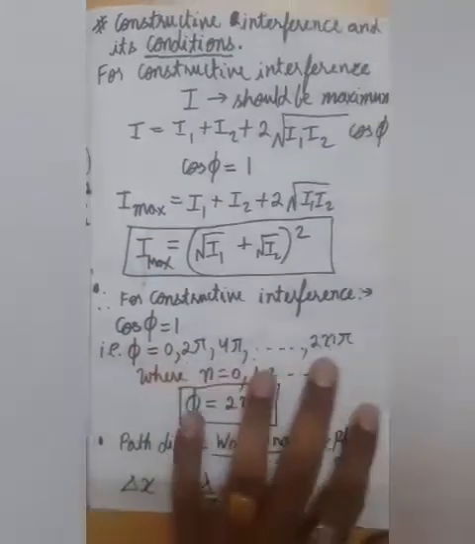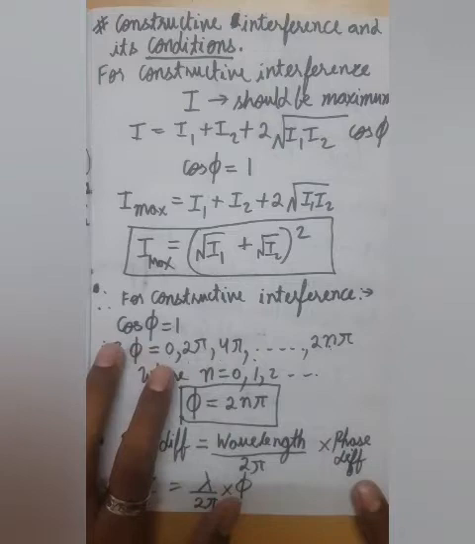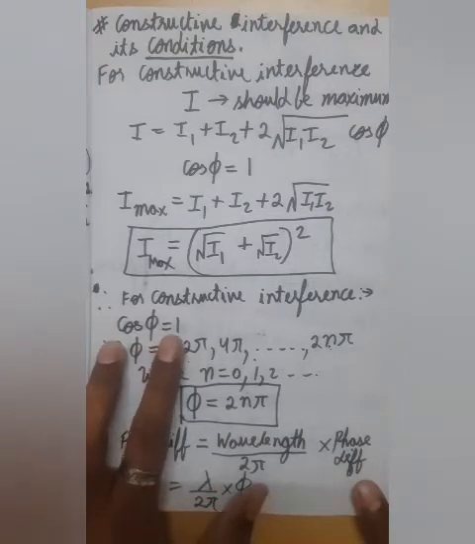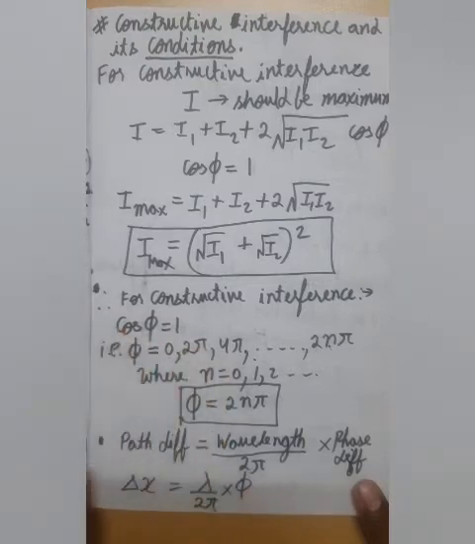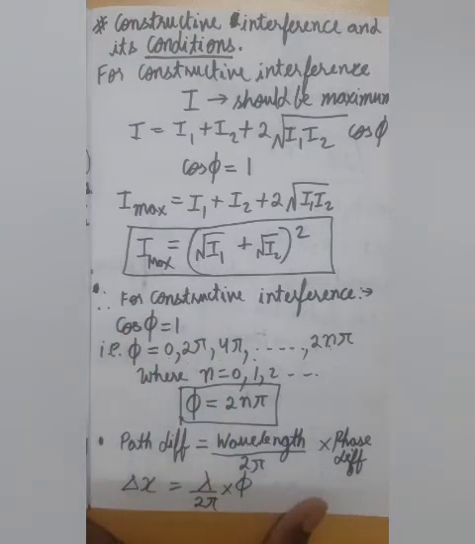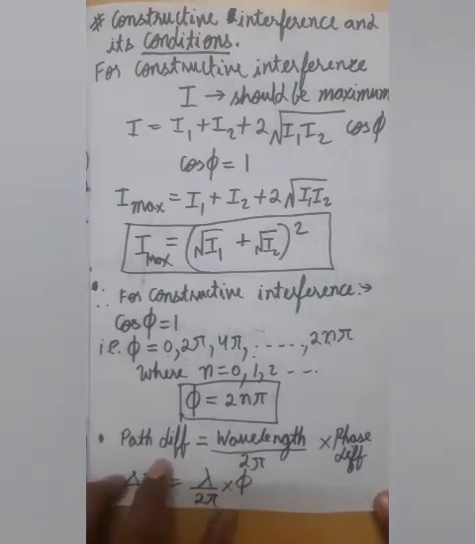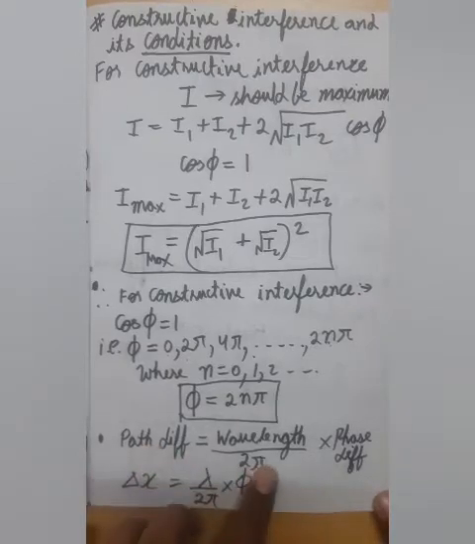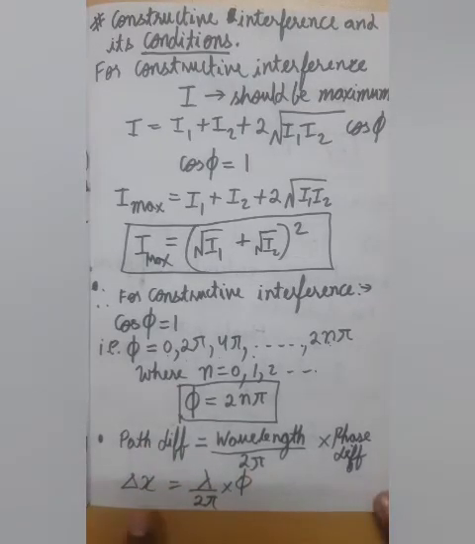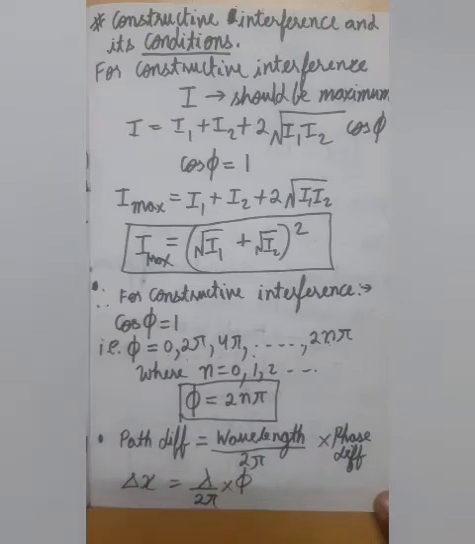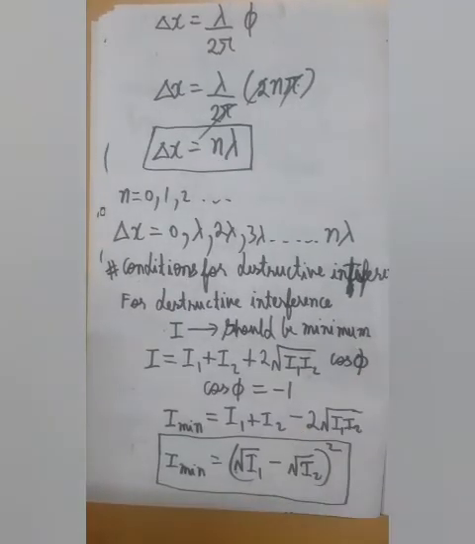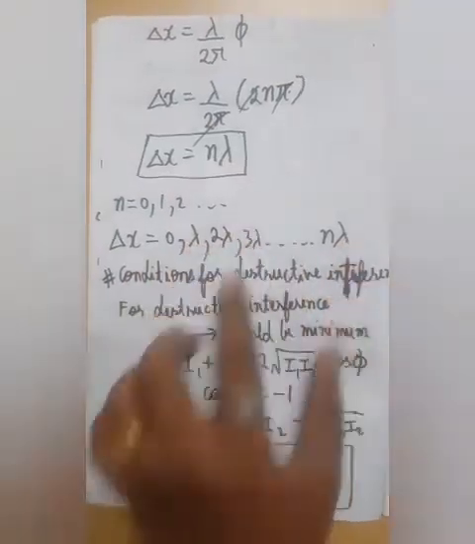Okay, so accordingly, if we want our interference to be constructive, our cos phi should be 1, and for cos phi to be 1, our phi should be 0, 2 pi, 4 pi and so on till 2n pi. Okay, now there is one more condition of path difference. So the expression for path difference is wavelength upon 2 pi into phase difference. So for path difference we will use delta x, for wavelength we would use lambda, then 2 pi, and for phase difference we will write phi, and for phi our value was 2n pi. So after putting this value, we would get delta x is equal to n lambda.